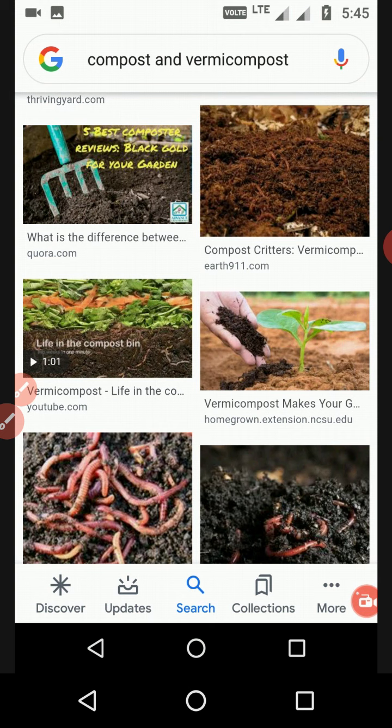That's why when we use worms for the process of decomposition, it takes less time and gives the farmer a totally enriched manure. So these are the processes to prepare compost and vermicompost.